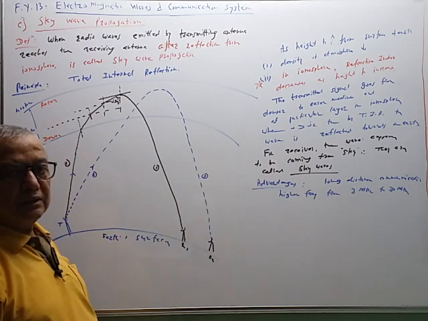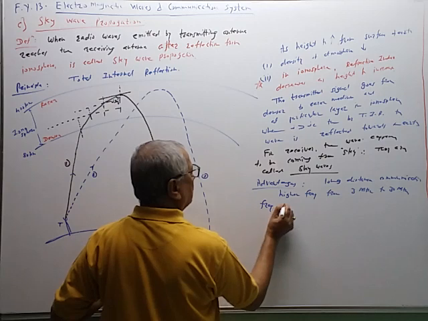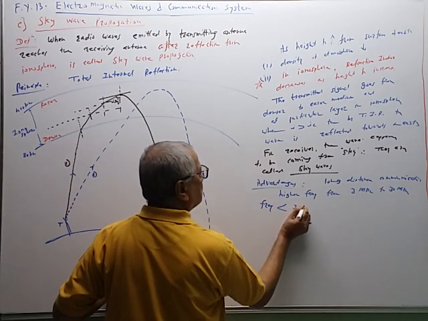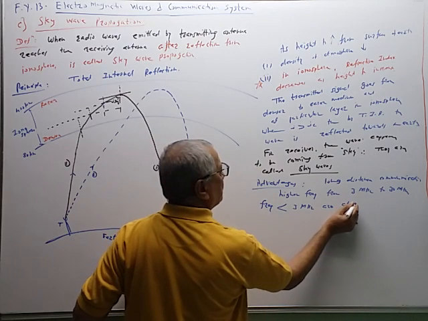आता 3 megahertz पेक्षा जर यूज केलं तर काय झालं? So frequencies less than 3 megahertz are absorbed.